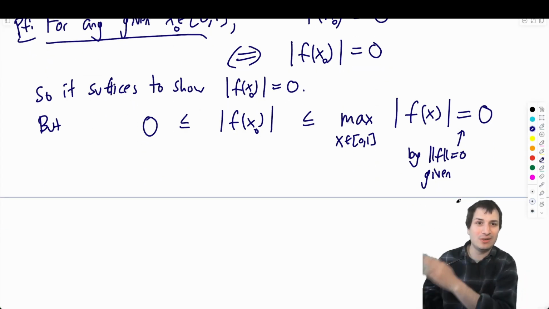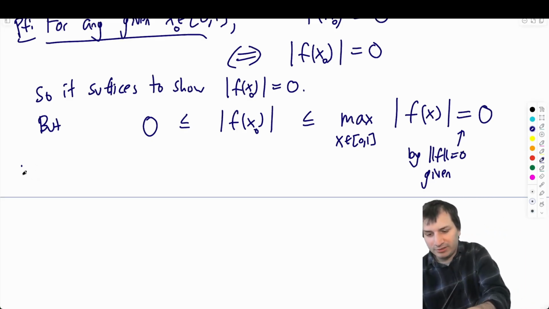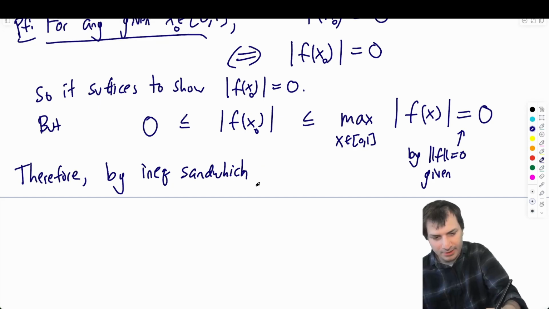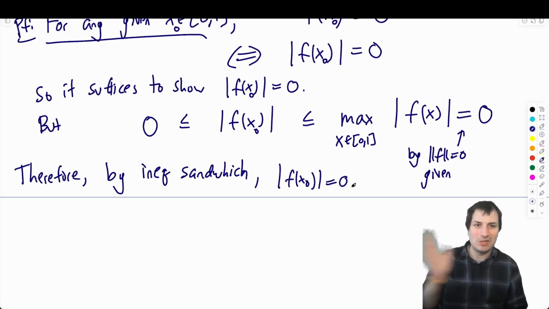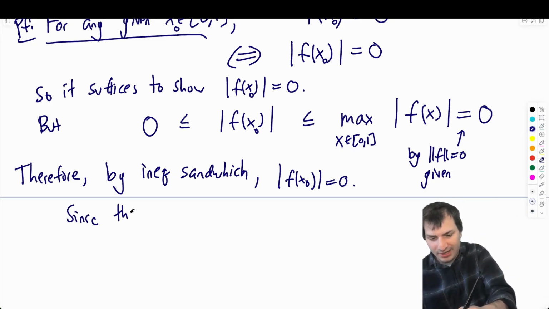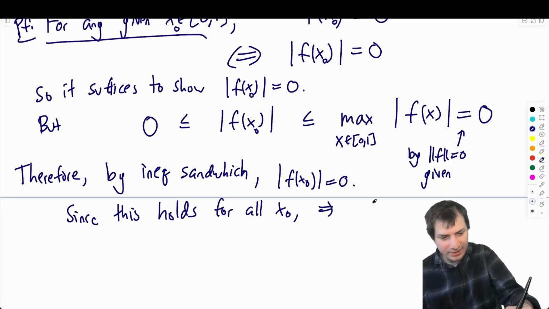And now I have a sandwich. 0 is less than or equal to something that is less than or equal to 0. Therefore, by the inequality sandwich, the absolute value of f of x equals 0. It must be 0. It's somewhere between 0 and 0, so it has to be 0. Since this holds for all x naught, therefore f of x equals 0 for all x.